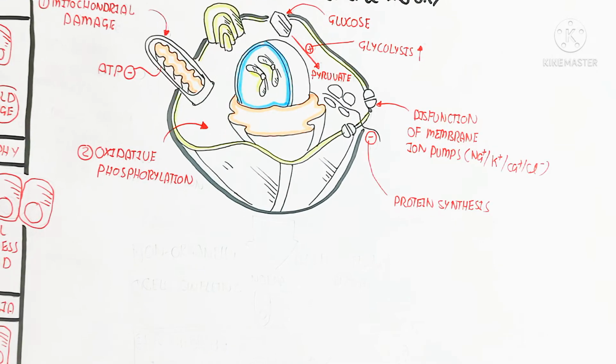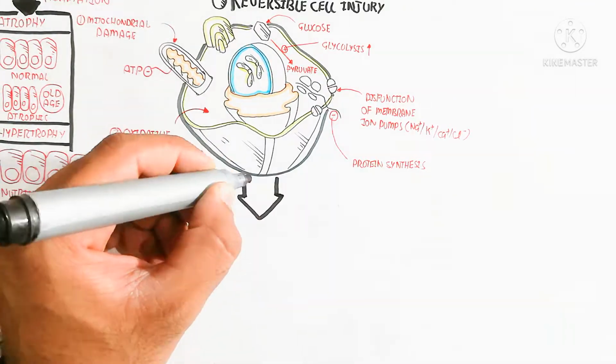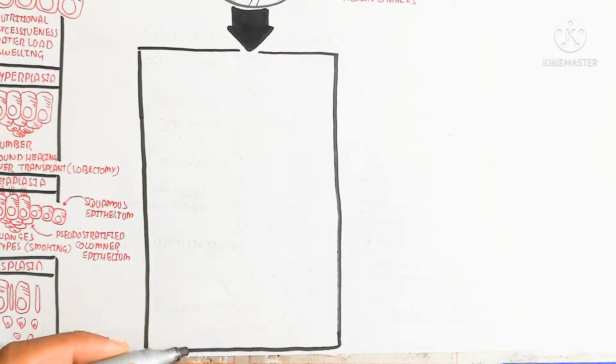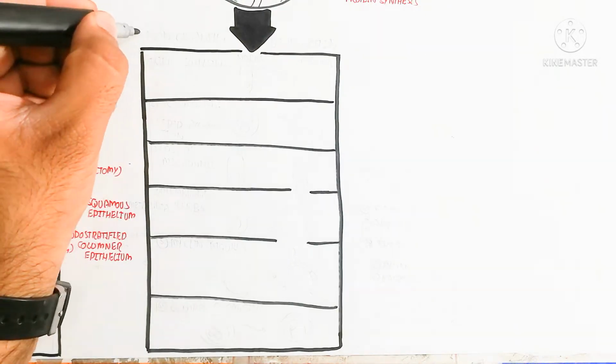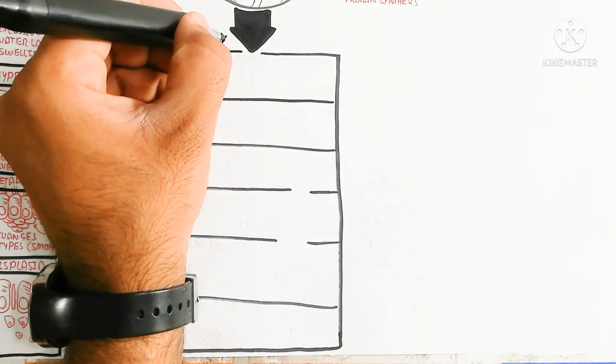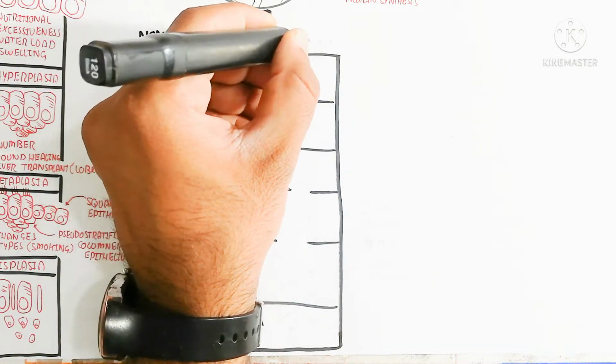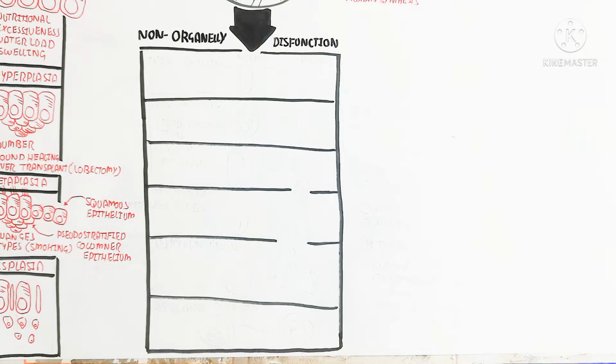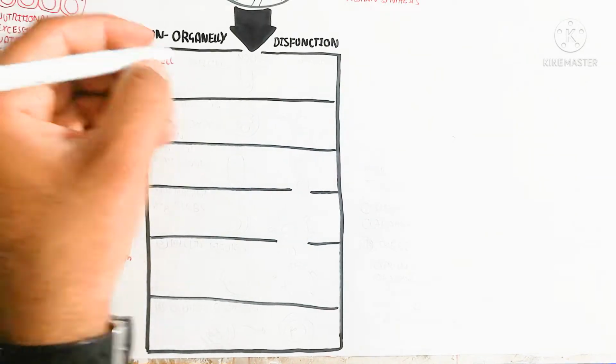On the other hand, here is protein synthesis. During protein synthesis, RNA formation will not function, but later it can function again. Glucose will convert into pyruvate, anaerobic respiration will increase, and glycolysis will increase. So it can be reversible.